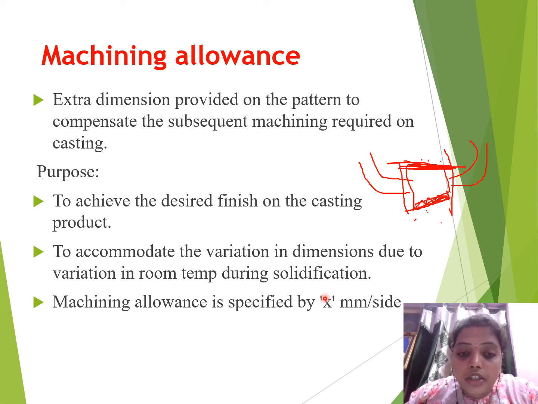To reduce all those, we are giving these allowances. Machining allowance is specified by x mm per side. It means the difference between the final object and the pattern is specified as x mm per side. Each side we are giving extra material to get the final object very equally.